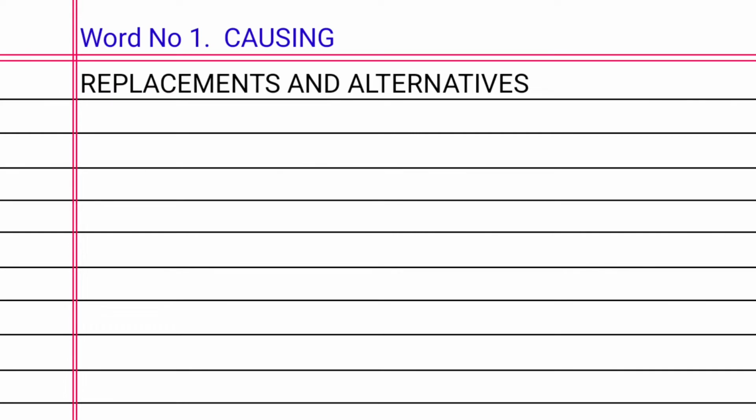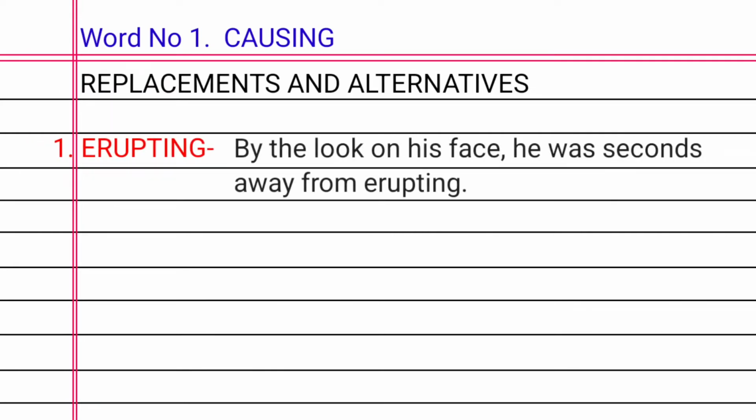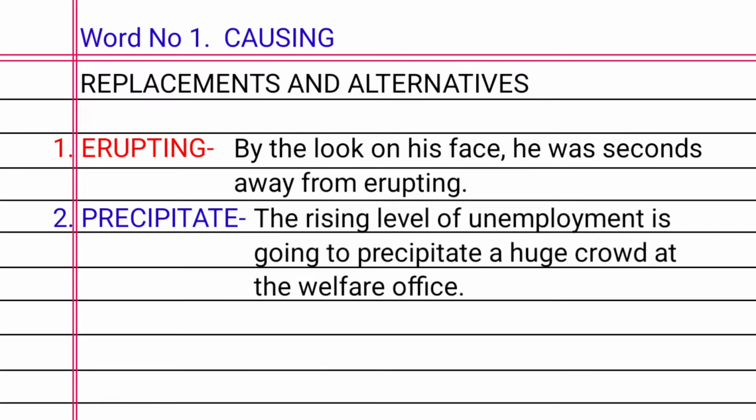Word number 1. Causing. Replacement and alternatives. 1. Erupting. For example, by the look on his face, he was seconds away from erupting. 2. Precipitate. For instance, the rising level of unemployment is going to precipitate a huge crowd at the welfare office.